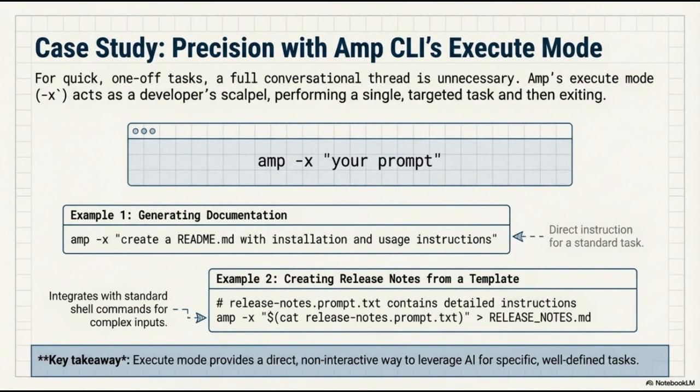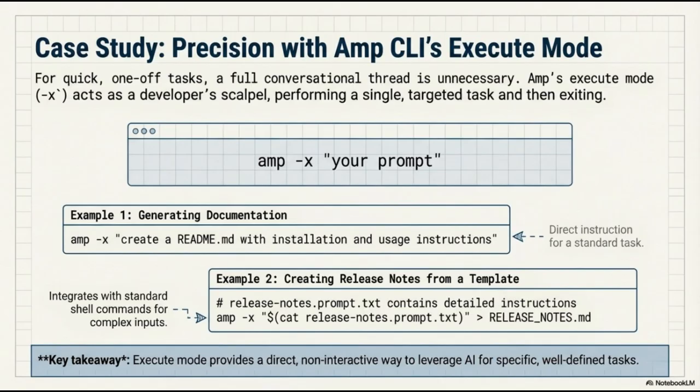Let's explore a case study on precision using AMP CLI's execute mode. For quick, one-off tasks, a full conversational thread is often unnecessary. AMP's execute mode, activated with the -x flag, acts as a developer's scalpel, performing a single targeted task and then exiting. The basic syntax is simple. Just run amp -x followed by your prompt.